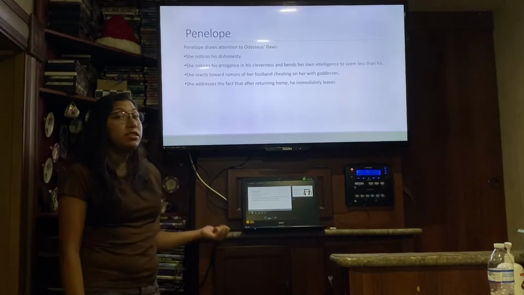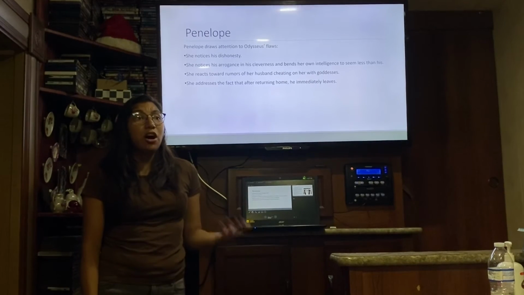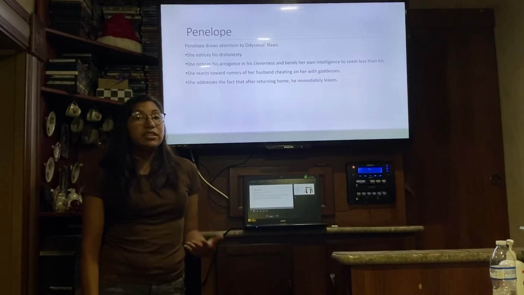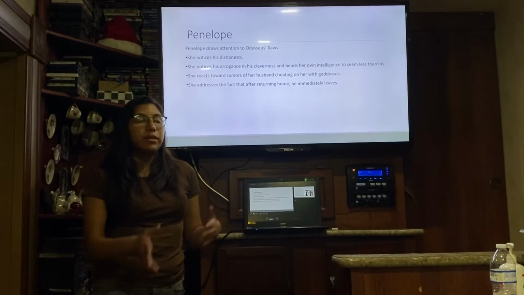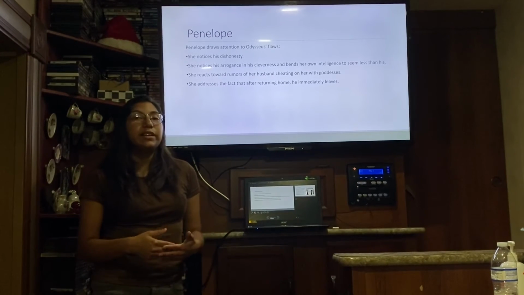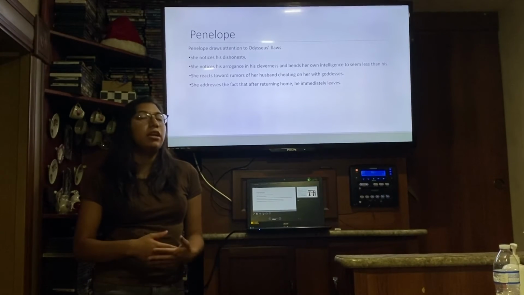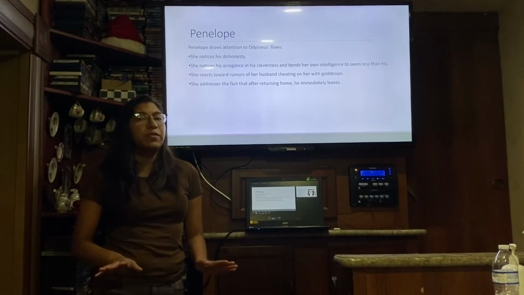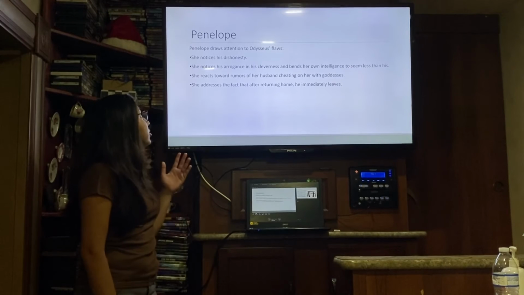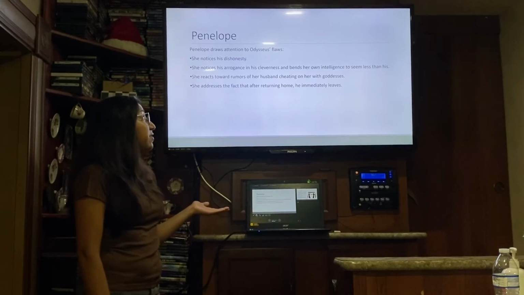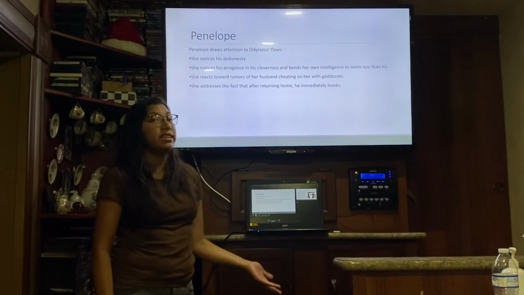So she notices his dishonesty, and in the Odyssey, Odysseus' dishonesty is considered an aspect of his cleverness. So it is just completely dismissed and not seen as immoral or disrespectful or anything. Next, she notices his arrogance and his cleverness and bends her own intelligence to seem less than his.